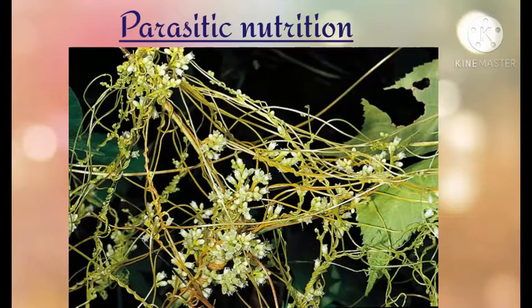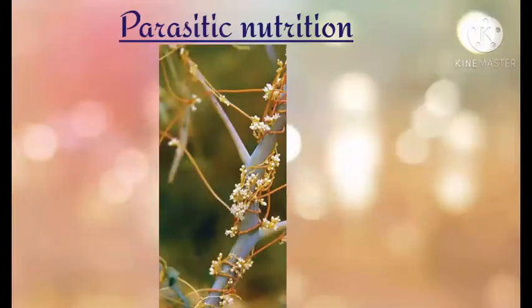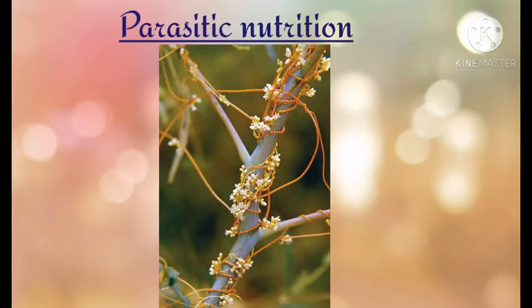An example of a parasitic plant is dodder. Dodder is a parasitic plant which grows on the bodies of other autotrophic plants. It has special sucking roots called haustoria, which penetrate the host body to reach deeper into the conducting tissue from where they extract their food. So this dodder plant cannot make its own food since it is a parasite. It lives on other plants and absorbs the nutrients from the host plant.